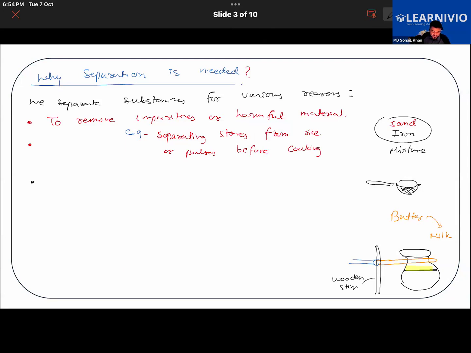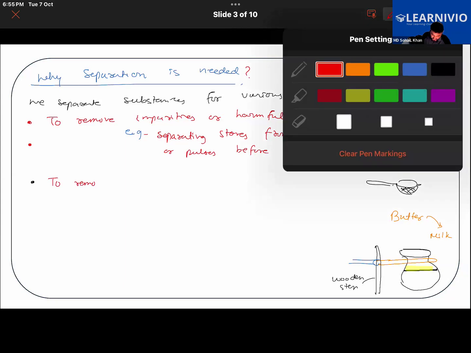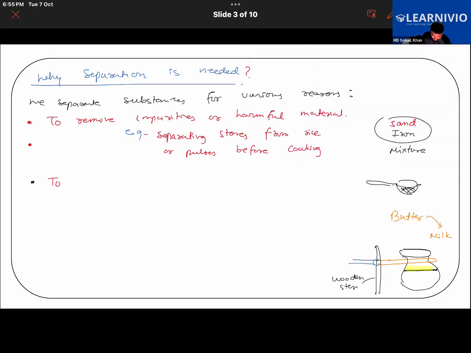Another reason is to obtain useful components from a mixture.